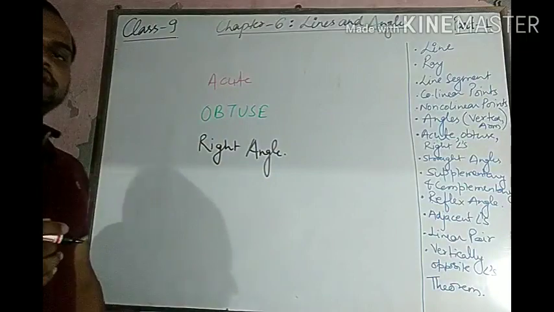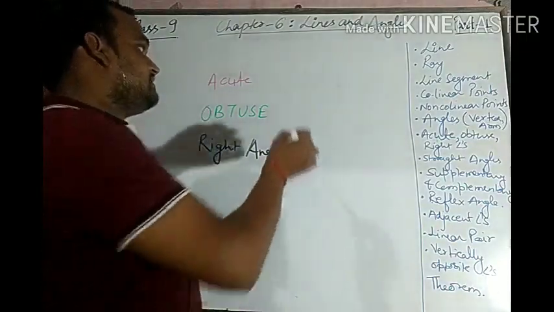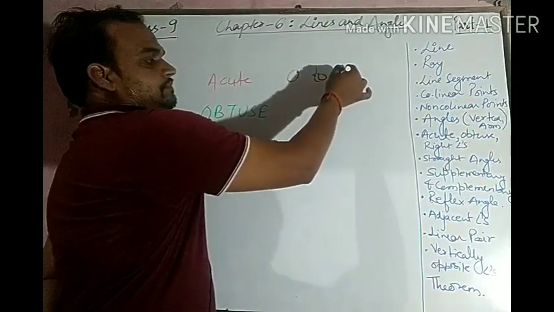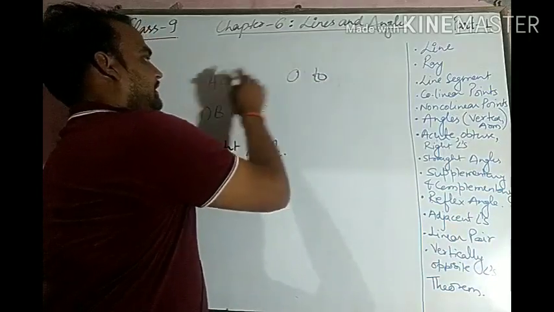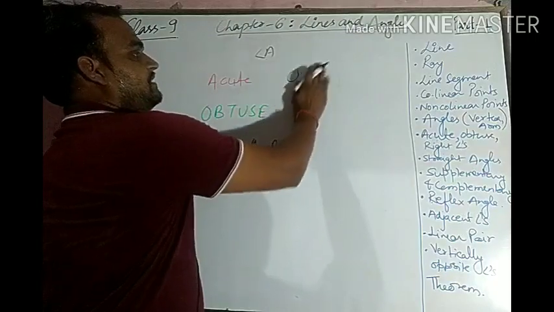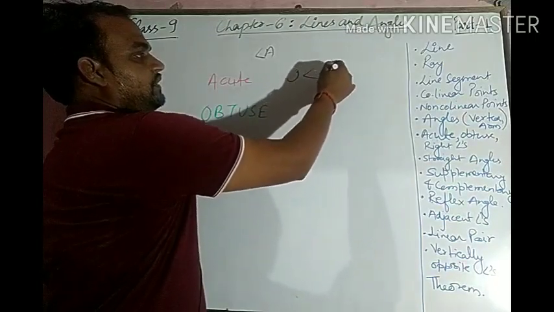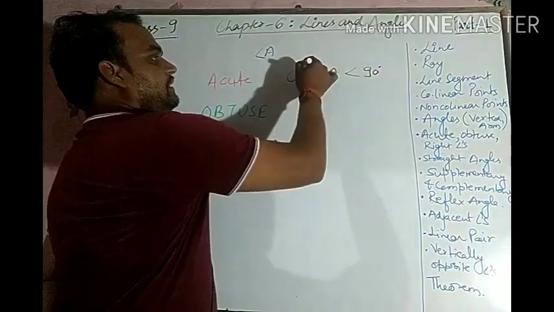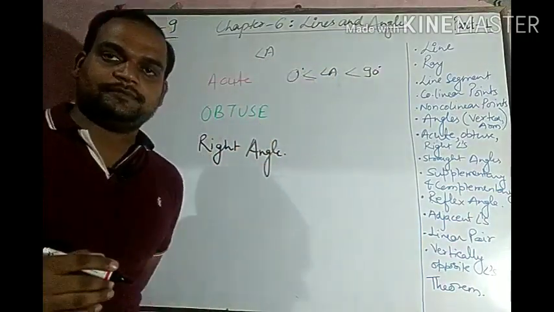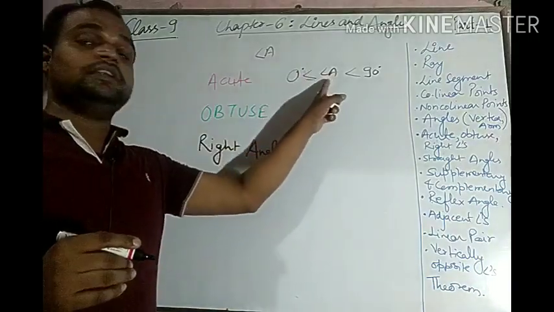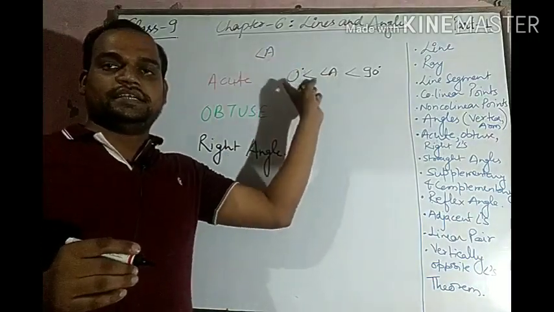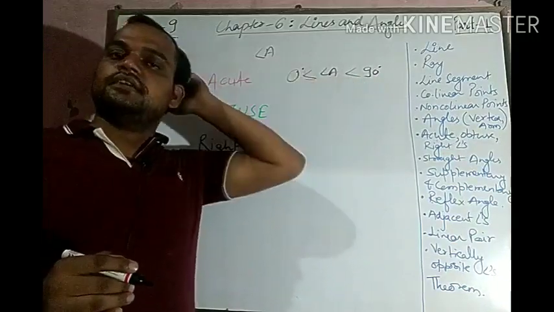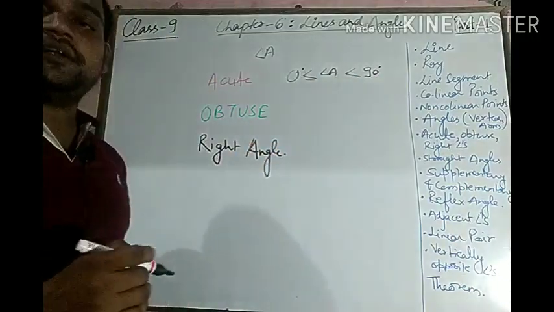If an angle A measures greater than or equal to 0 but less than 90 degrees, then it is said to be an acute angle. Then what is an obtuse angle?